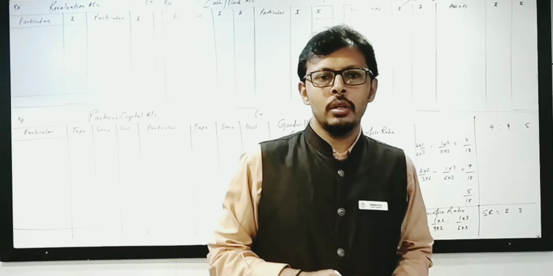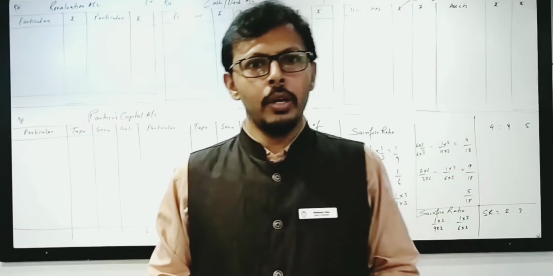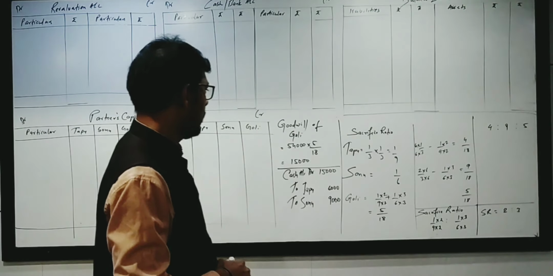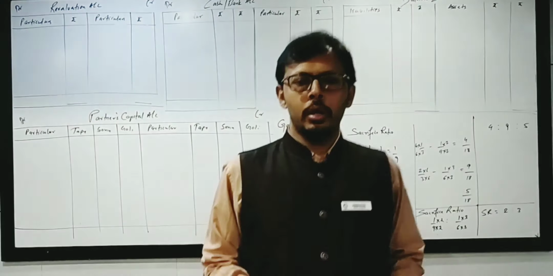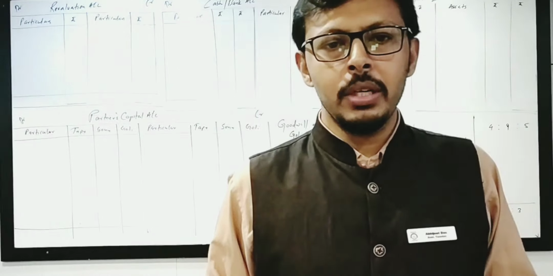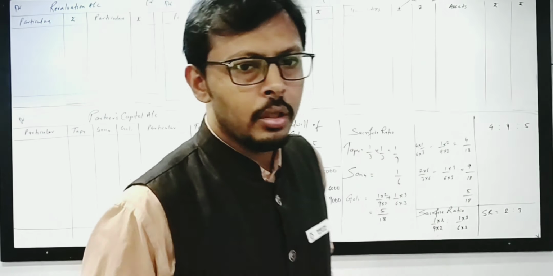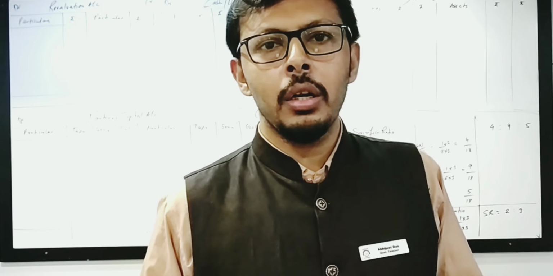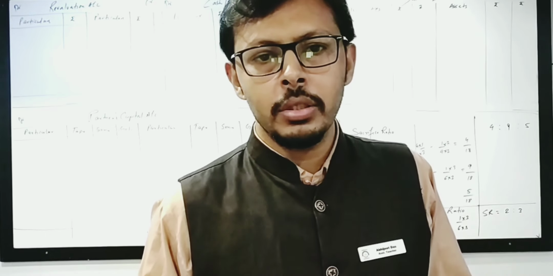Hello everyone. Solution of question number 19, Chapter number 5, Admission of a partner. So we'll start with the adjustments part. The first adjustment is given as goodwill is valued at rupees 54,000. And in the very last adjustment, as we all know, if a new partner brings the amount of goodwill, then we have to distribute it in terms of sacrifice ratio.